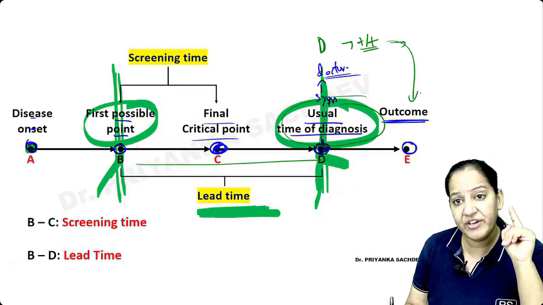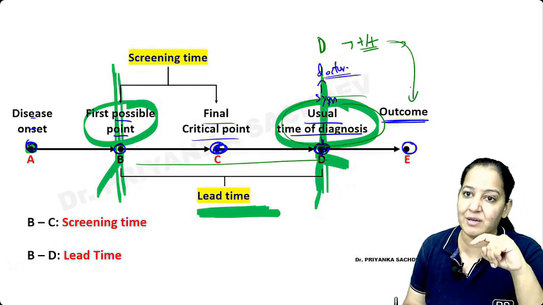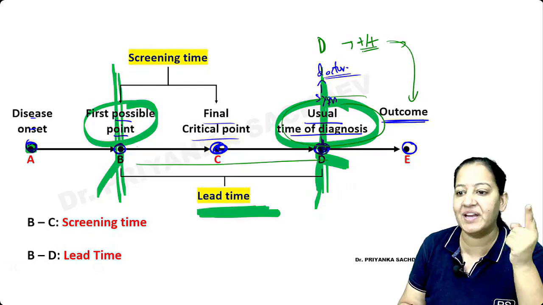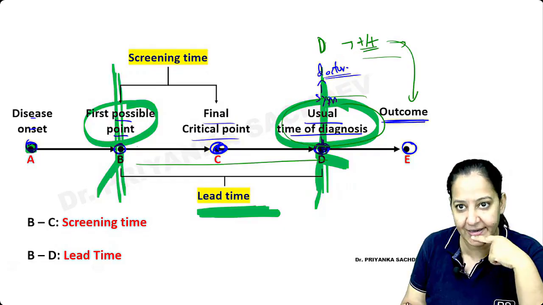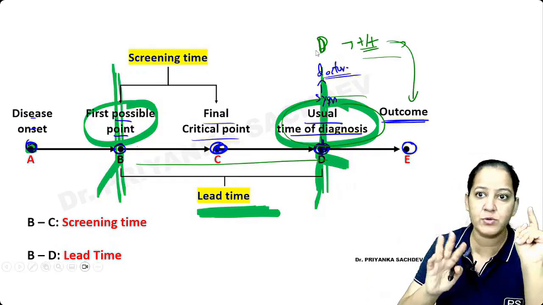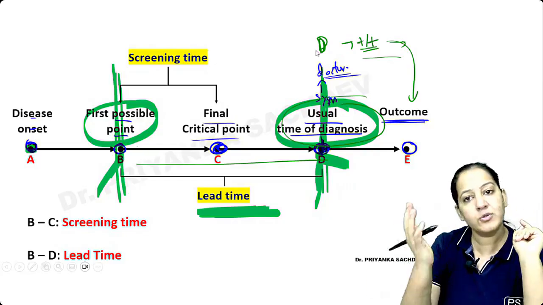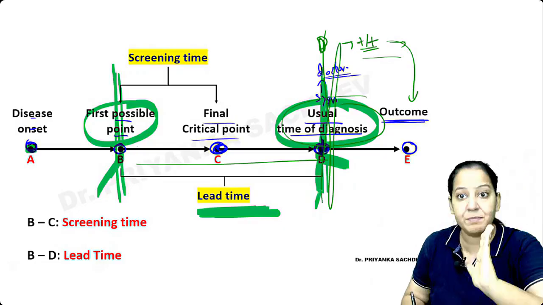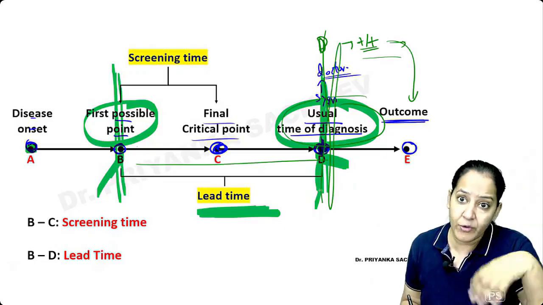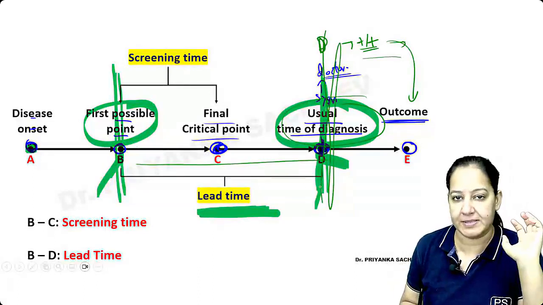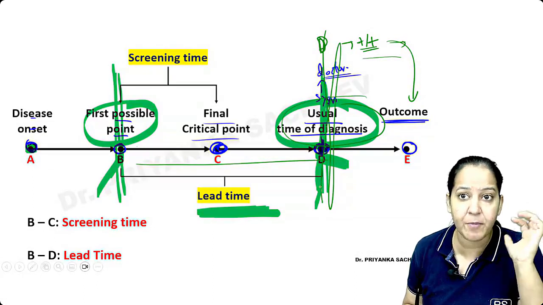So I wish, if you had come to me earlier, you could have a better prognosis. But unfortunately, you are already very late. This is point D. Now I want to diagnose before and treat before so that the person has a better prognosis. What is the use of early diagnosis? Diagnosis is not the important thing. I want to diagnose before because I want to treat before, because I want a better prognosis. The ultimate purpose is to change the prognosis, to give a better prognosis to that person.